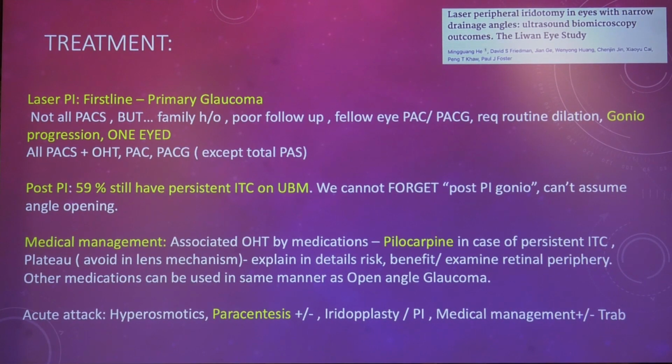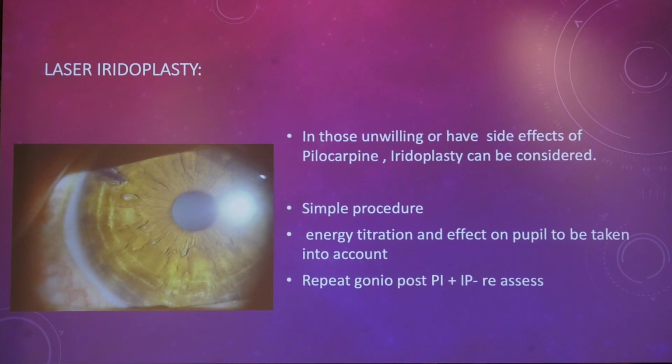And in acute attack, definitely have hyperosmotics. Paracentesis, the role of which is now heightened after the knowledge of ganglion cell loss in acute pressure elevation. And iridoplasty, PI as appropriate, and medical management with or without trabeculectomy depending upon the decay of the intraocular pressure. Laser iridoplasty is something that we should know.